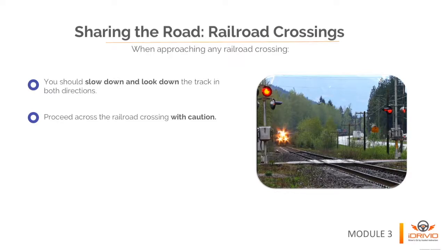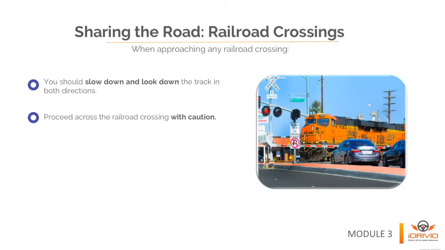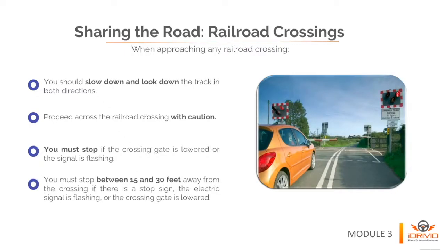First, we'll address how to drive when you are at a controlled railroad crossing that has lights and gates. You must stop if the crossing gate is lowered or the signal is flashing. You must stop between 15 and 50 feet away from the crossing if there is a stop sign, the electric signal is flashing, or the crossing gate is lowered. Proceed across the tracks only after the gate is all the way up, the lights are no longer flashing, and you have visually checked both ways for any additional oncoming trains or railroad equipment.